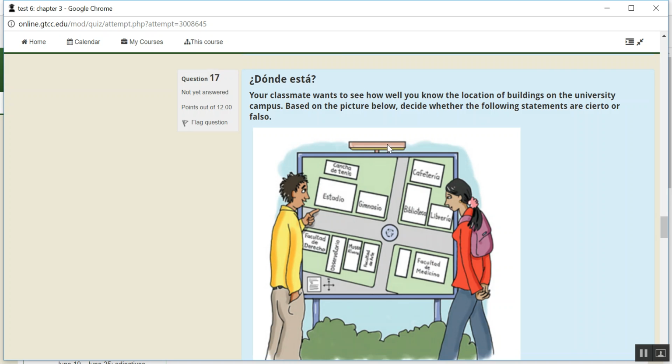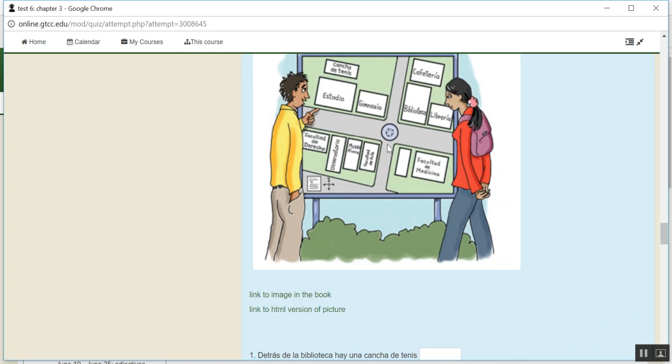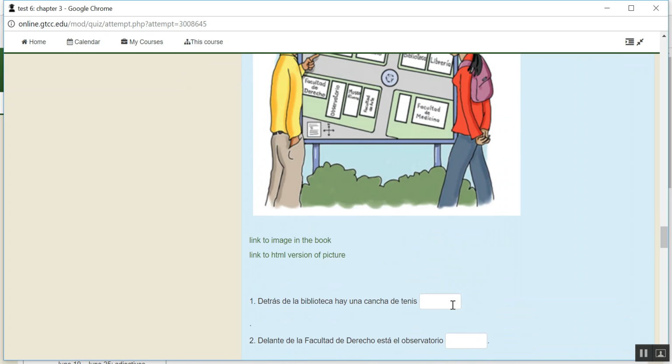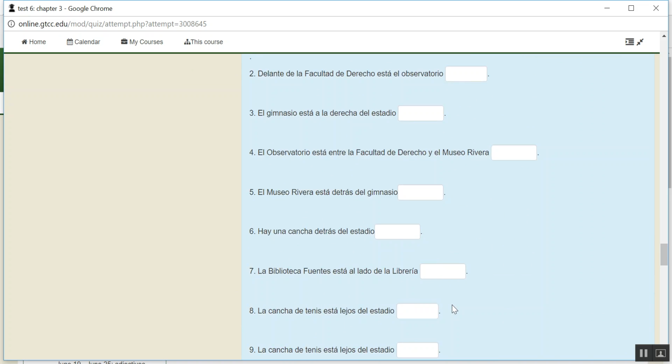Based on the picture below, decide whether the following statements are cierto or falso. So you'll just write cierto or falso in the blanks down here.